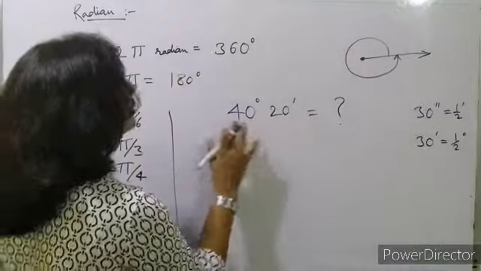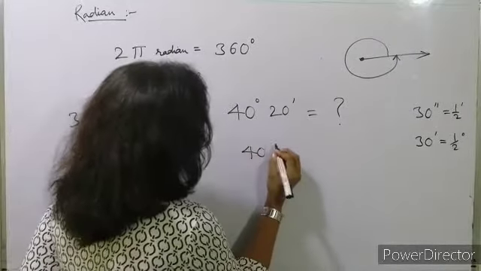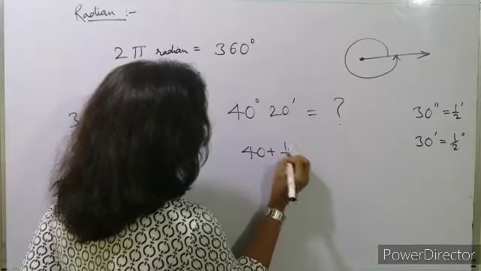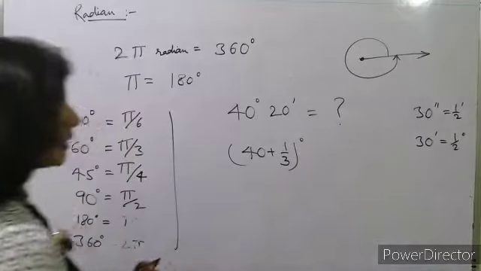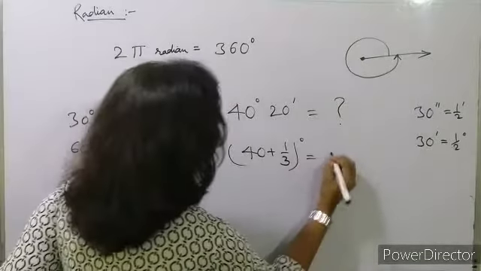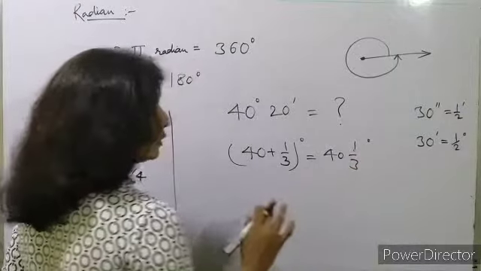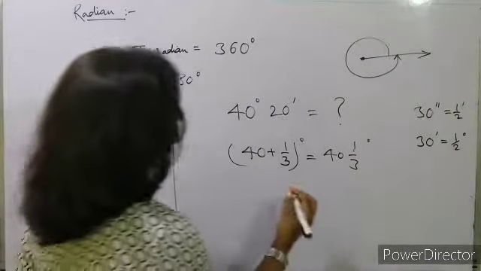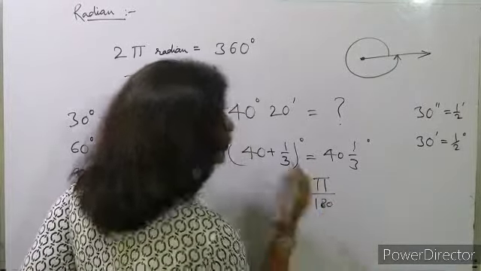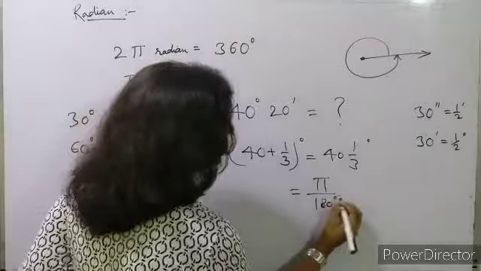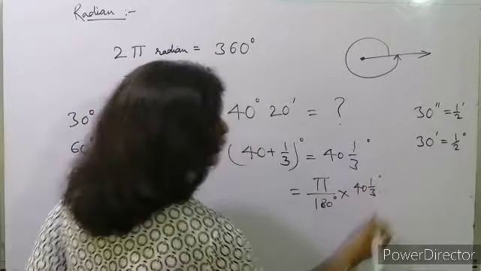Now we have to find out 40 degree and 20 minutes. So this will be equal to 40 plus 1 upon 3 degree. Okay, this much degree it will be. Now this much degree is given. So what we have to do? We have to find in radians. So it means pi upon 180, pi is equal to 180 degree. So pi upon 180 degree into 40 and 1 upon 3 degree.